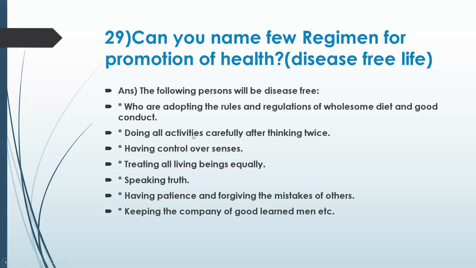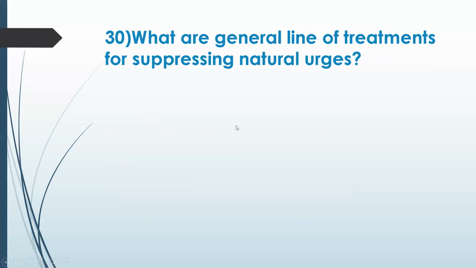Here, it is not only specific to the body, but also to our mind as well as our sense organs, and speaking truth, forgiving, patience, which internally help us.